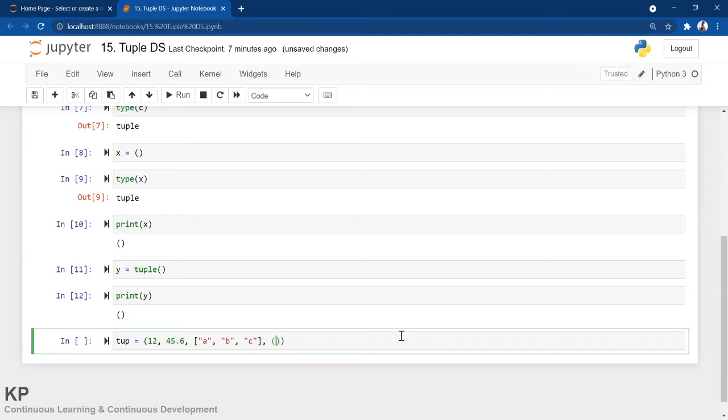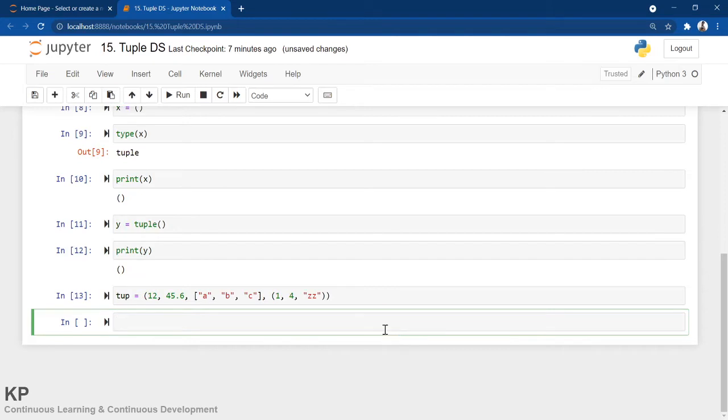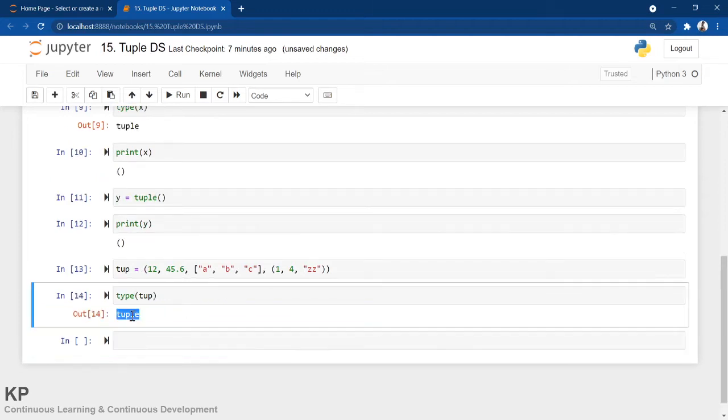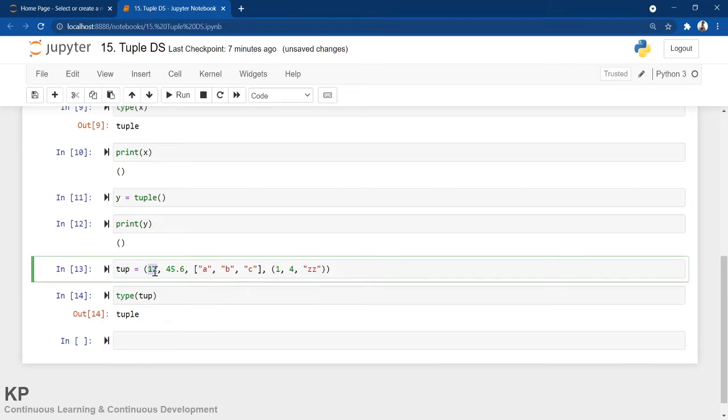So I can also put 1, 4, and suppose I am putting zz. Now if I do type of tup, you can see it's a tuple, and what it contains: at index number 0 it's an integer, at index number 1 it's a float value, at index number 2 it's a list, at index number 3 it's another tuple. So this is a tuple inside a tuple.